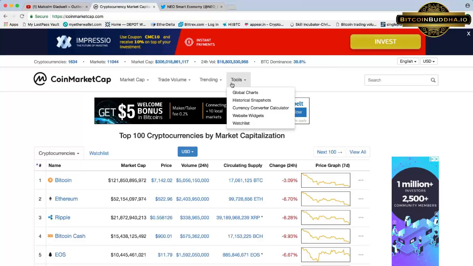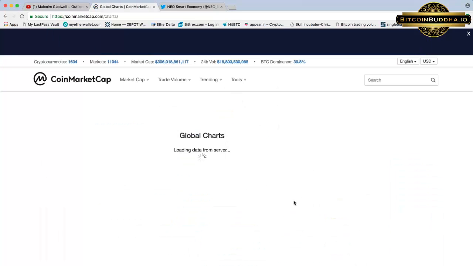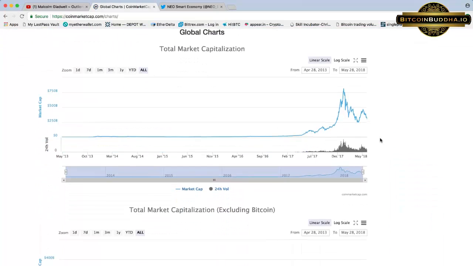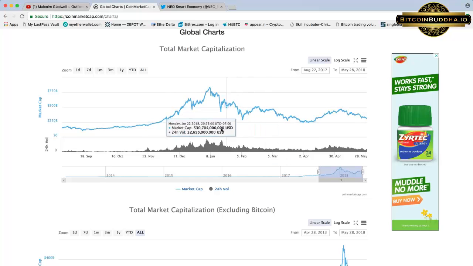So, tools, global charts. Again, real cool. You can see since 2013 May. If you want to just look at the immediate, you can see what the global market cap was over the past 9 months or so. You can see it's increased.